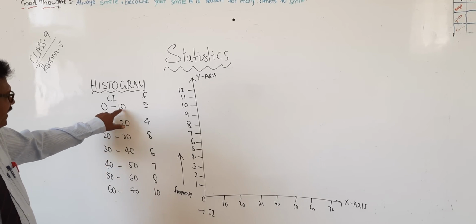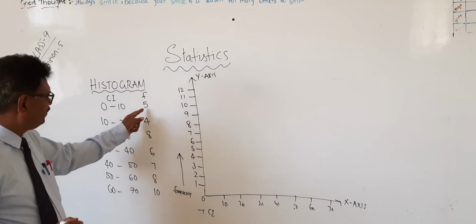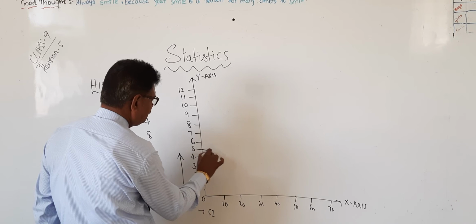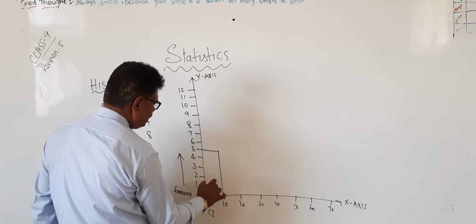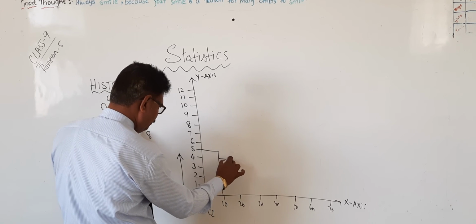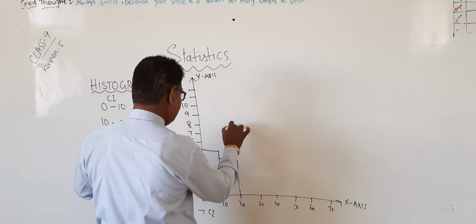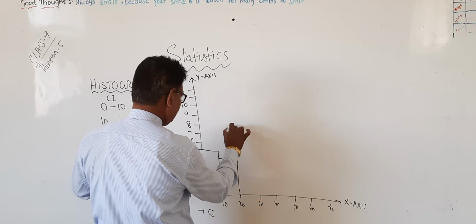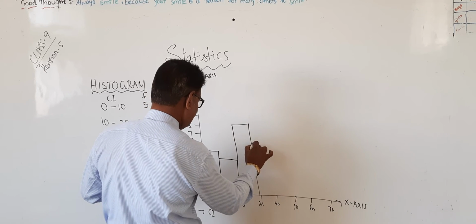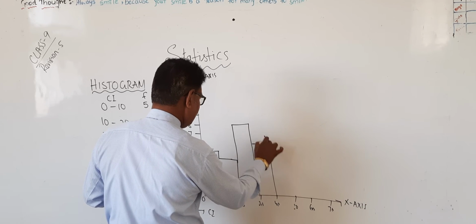Now 0 to 10. 0 to 10 means it will be combined. How much is it? 5. Like this. Next one is 4. Next one is 8. Next one is 6. Next one is 7.